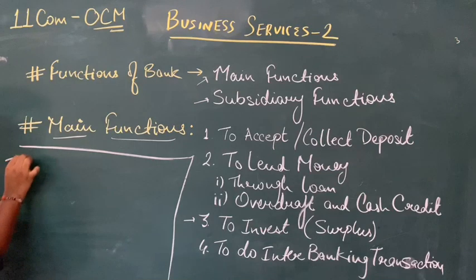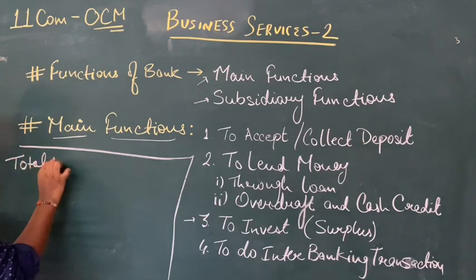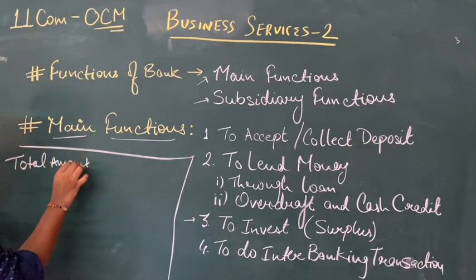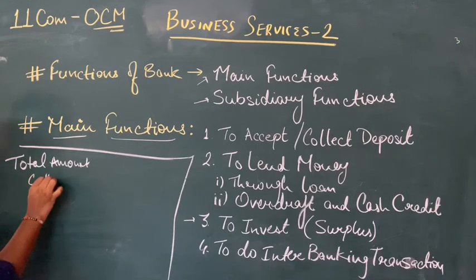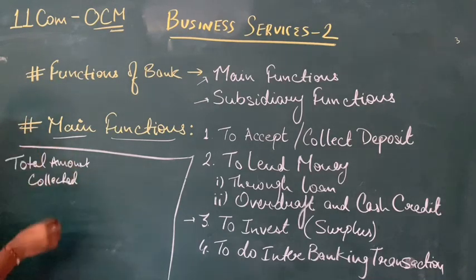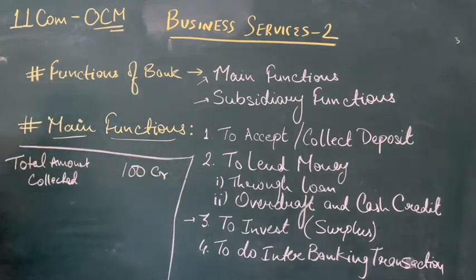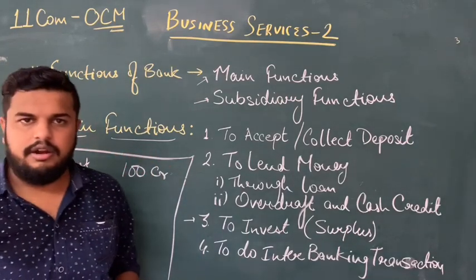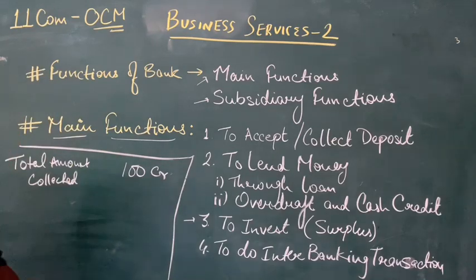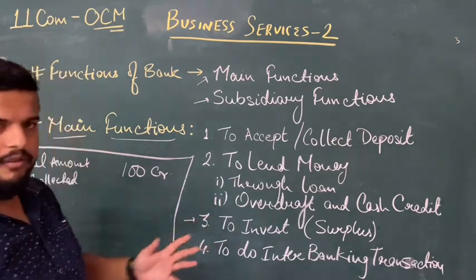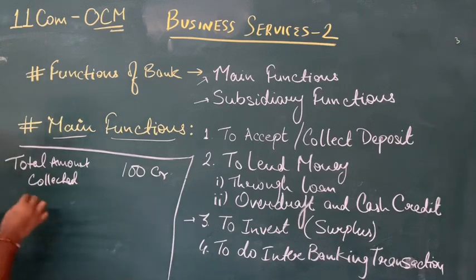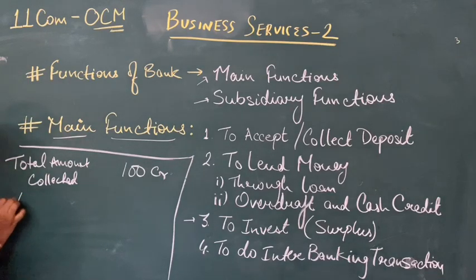Suppose the total amount collected by the bank is 100 crore rupees. Now, those who are in need of money and have an account with the bank, suppose they take 50 crores.